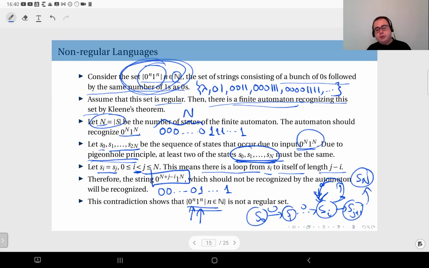Therefore, since your finite state automaton has memory embedded only in the states, and the number of states is finite, such a language cannot be recognized by a finite state automaton. Therefore, this is not a regular language.